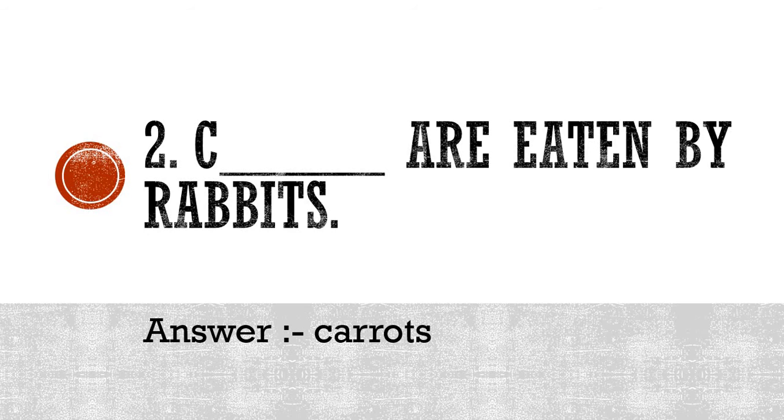The correct answer is carrots. Some of them pronounce it as carrots, no, it is carrots. So please repeat this after me, and for those who are writing, please note down the correct spelling, C-A-R-R-O-T-S. Now let's repeat it once. Carrots are eaten by rabbits.